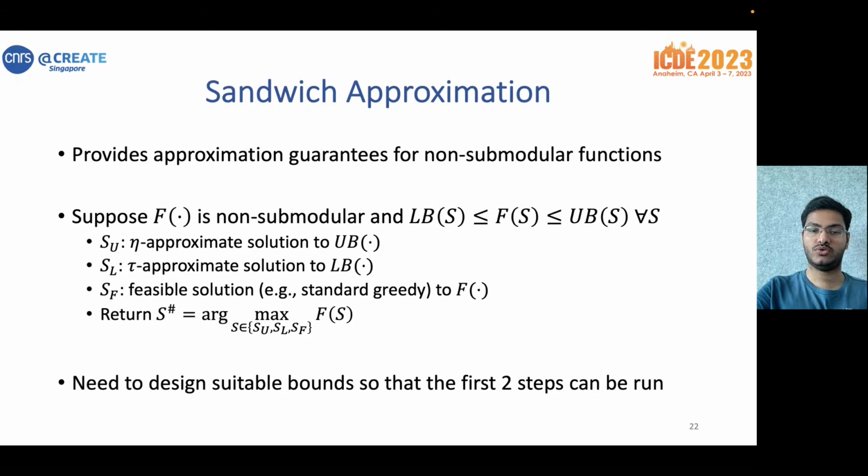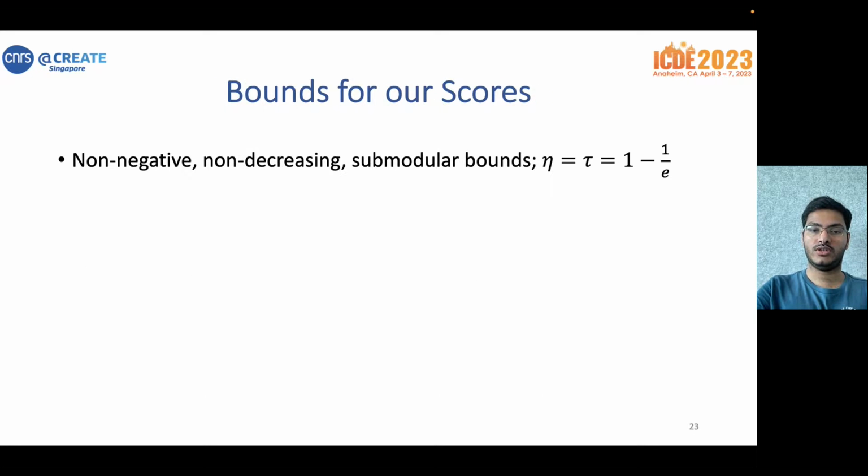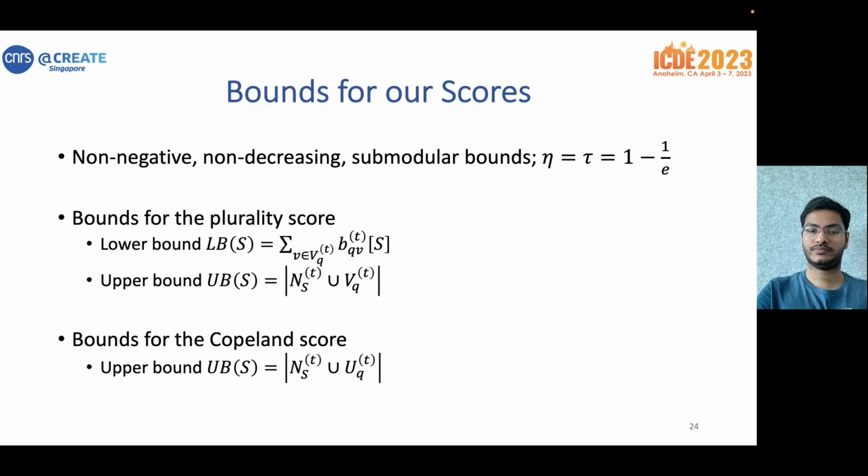The challenge here is to design suitable bound functions so that the first two steps, which is computing the eta and tau approximations, can be run. For our scores, we choose non-negative, non-decreasing, and submodular bound functions so that both eta and tau are 1 minus 1 over e. The bounds are as shown here. Note that the computation of the lower bound for the Copeland score is an open question for future work.